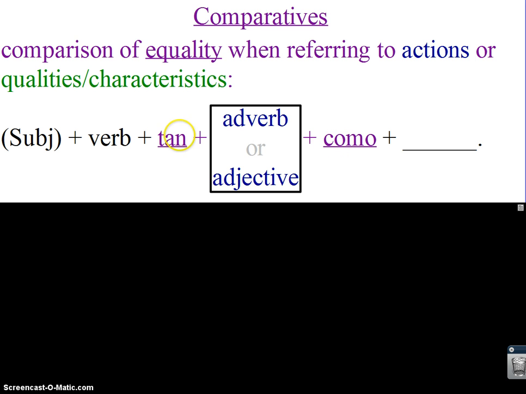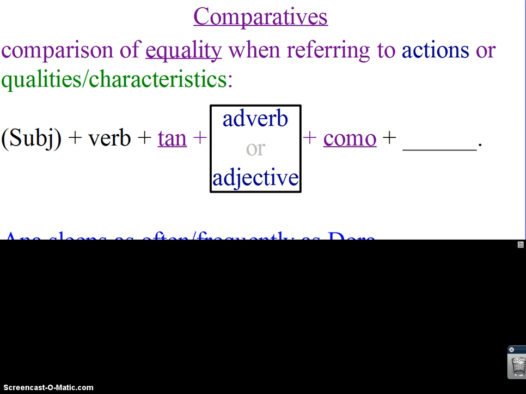Now, in English, this tan blank como is used to say as blank as. And it's weird for us because as is used twice, and it's the same word. But in Spanish, the first as is tan, and the second as is como. Tan blank como means as blank as.